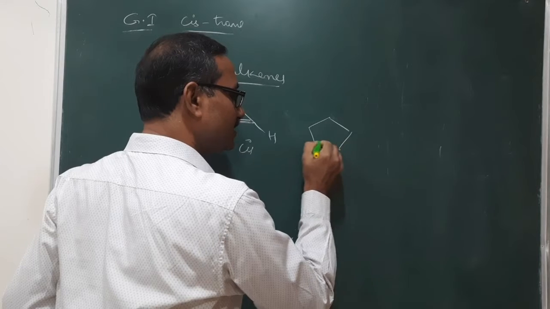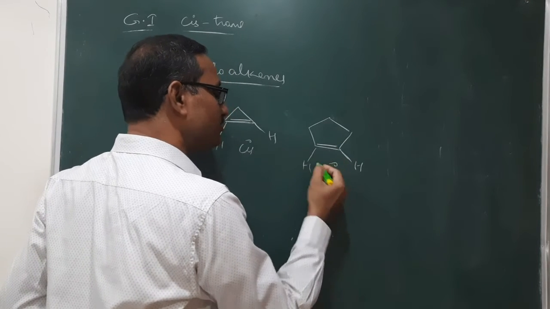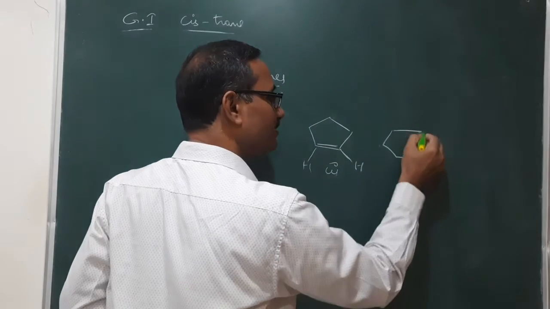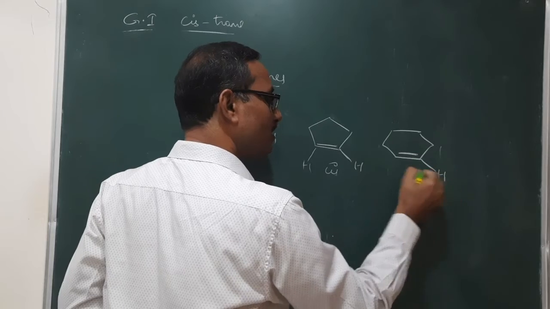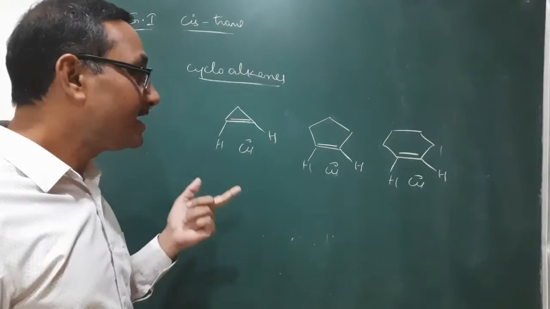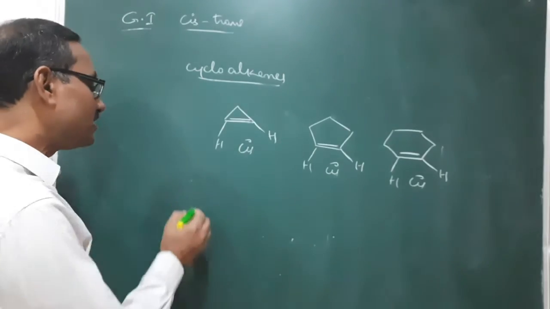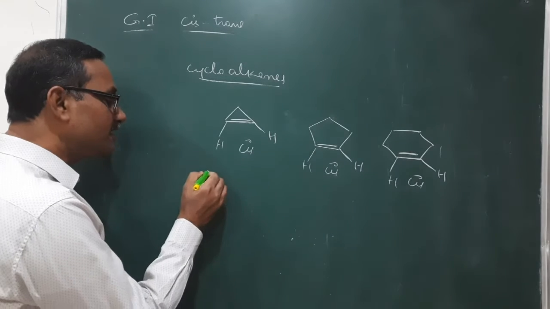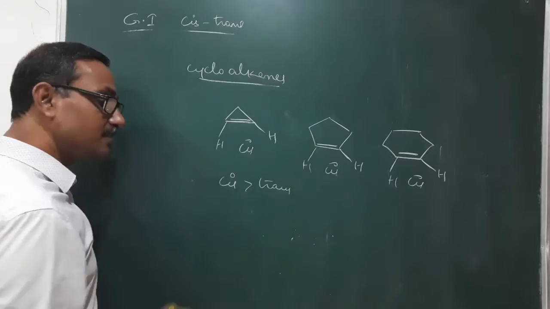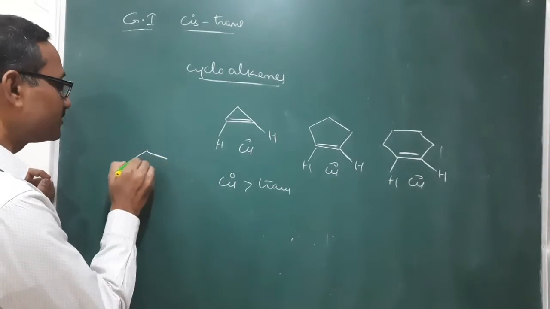Here it is exhibiting only cis, no trans. Here a 6-member ring has 6 carbon atoms, only cis. But with 7 carbon atoms, it will exhibit both cis as well as trans. With the 7 carbon atoms, cis is more stable than trans. How will we write this cis as well as trans?